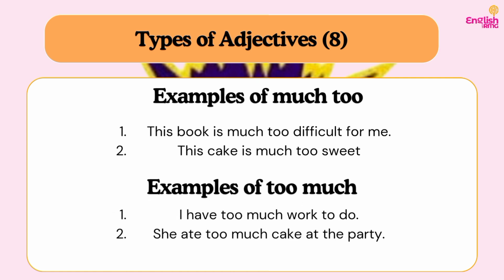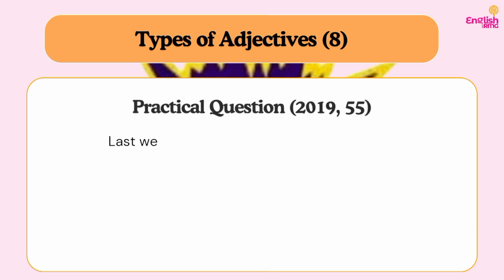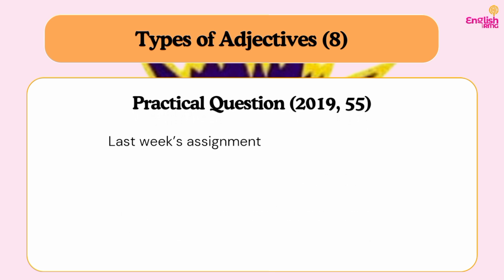For too much, we use too much when we're referring to the quantity, such as the volume of something or how many it is. So you can say, I have too much work to do. That is, the work is voluminous. She ate too much cake at the party. That is also like what? Quantity of the cake that she ate. So when you are referring to quantity, you use too much. When you're referring to quality, you use much too. Do you understand? So if you need to listen to this again to get the concept, you can do so.